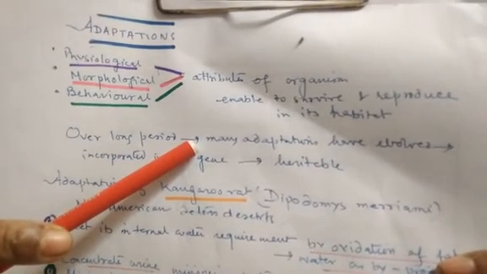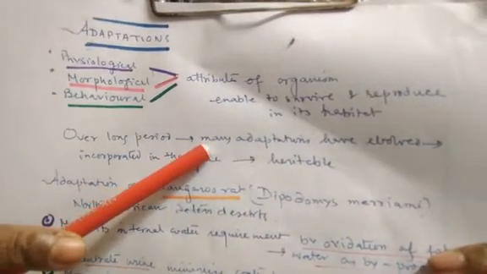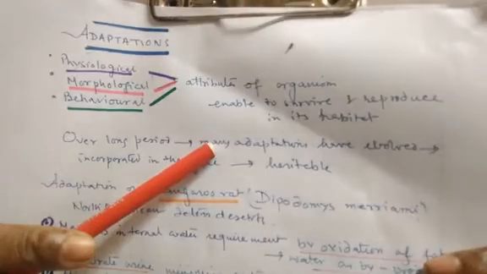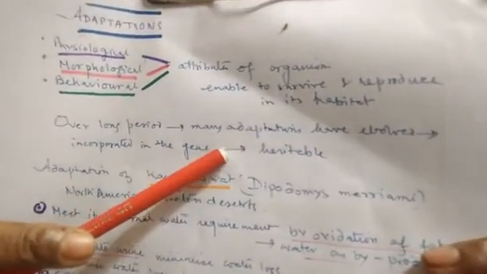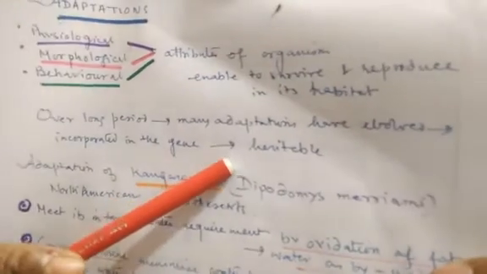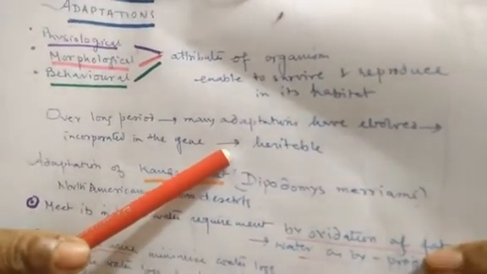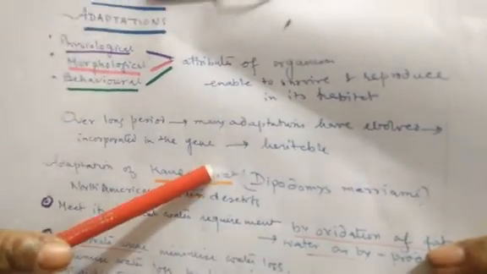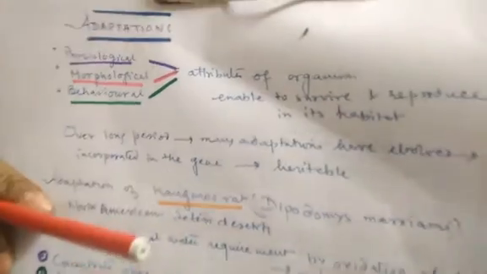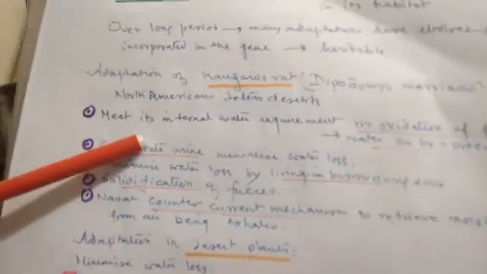evolution is not a mere external change, it is also a change in the genetic constitution, and as a result this change became hereditary. Clear? So ultimately it became a hereditary change which can be passed to the offspring, from one organism to the next generation. Now we will discuss various adaptations of various organisms.